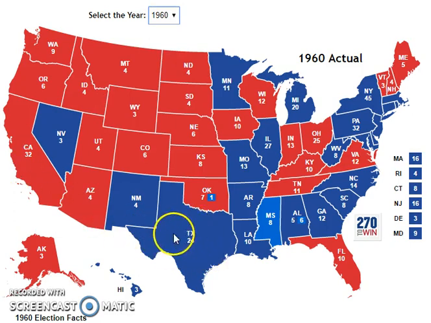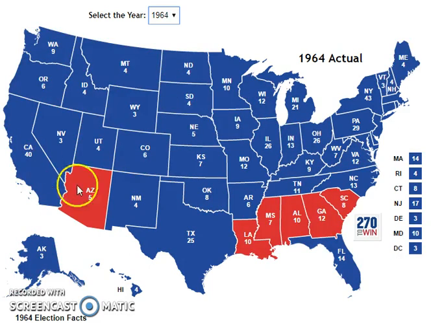And you'll notice Texas is blue, is Democratic. And Texas is going to remain Democratic up through, I believe, 76. California, the only time it goes Democratic is this is Lyndon Johnson being elected, sort of an affirmation of John Kennedy. But then the Civil Rights Act of 64, the political fallout from that happens.